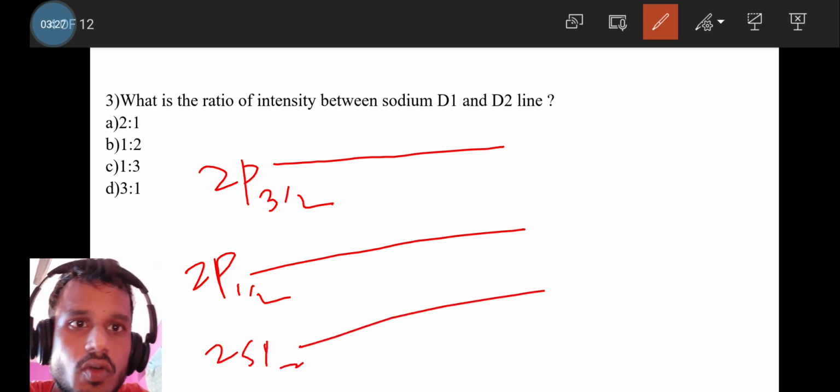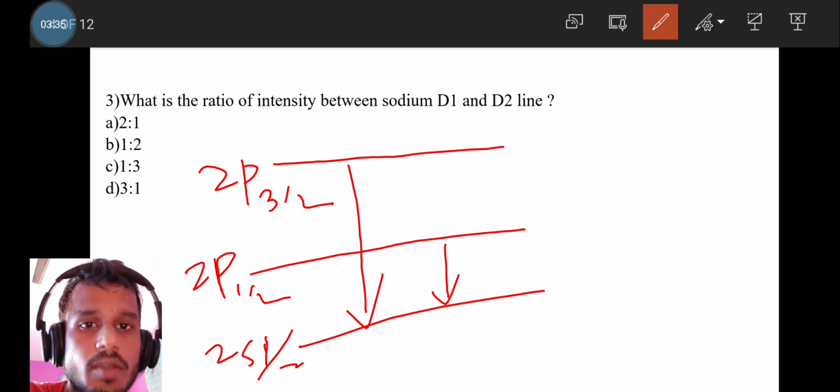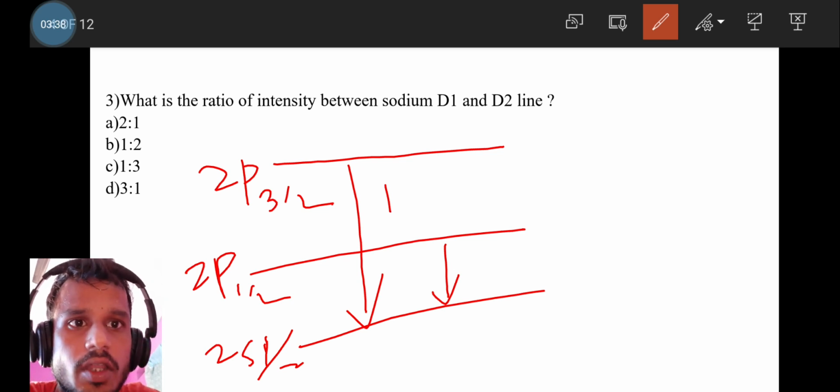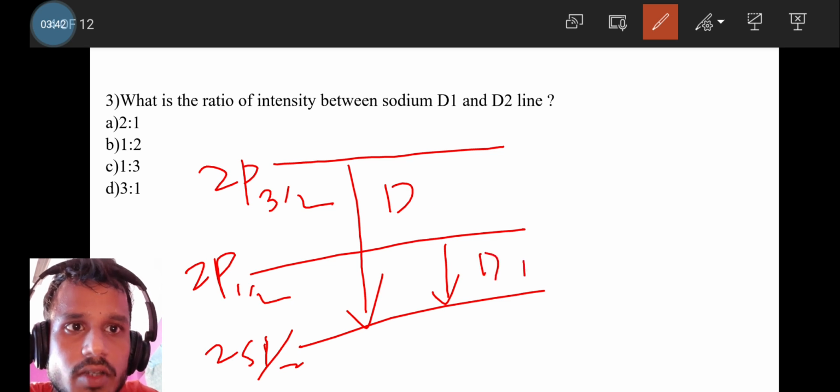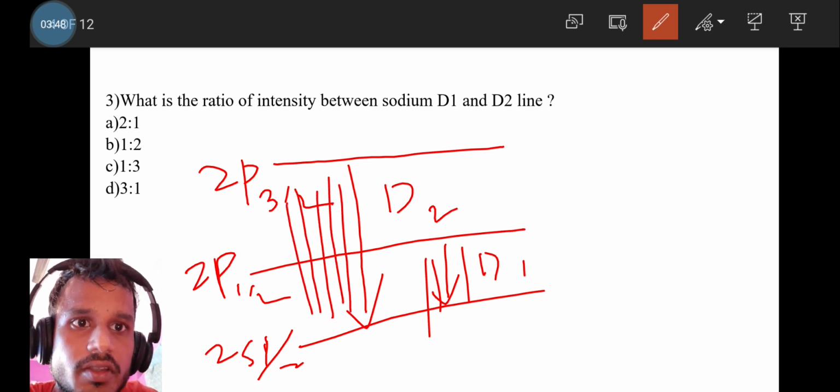When there is a transition from 2p 3/2 and 2p 1/2 to 2s 1/2, we get the sodium D1 and D2 lines. This is the D1 line and this is the D2 line. D1 has 4 lines and D2 has 6 lines.